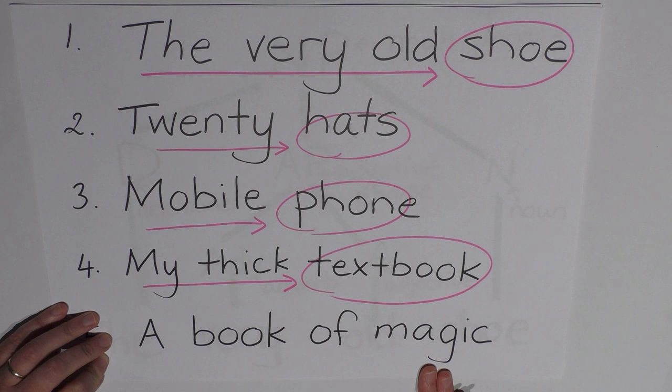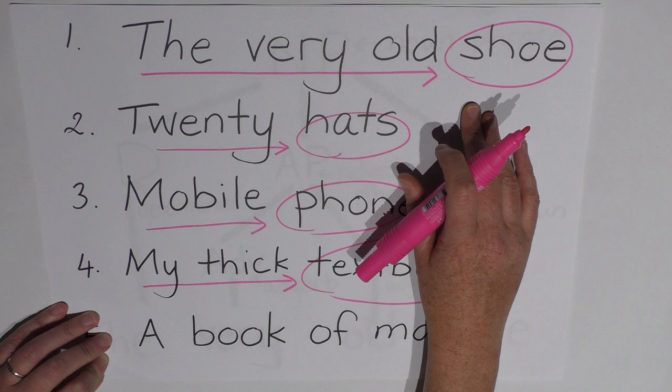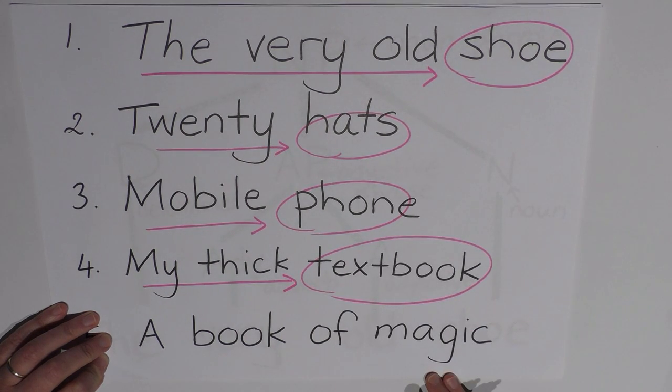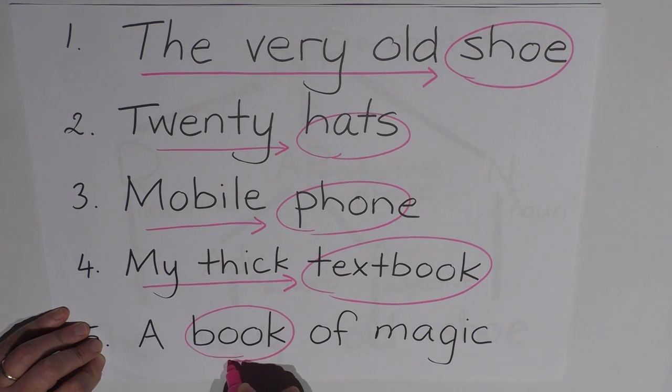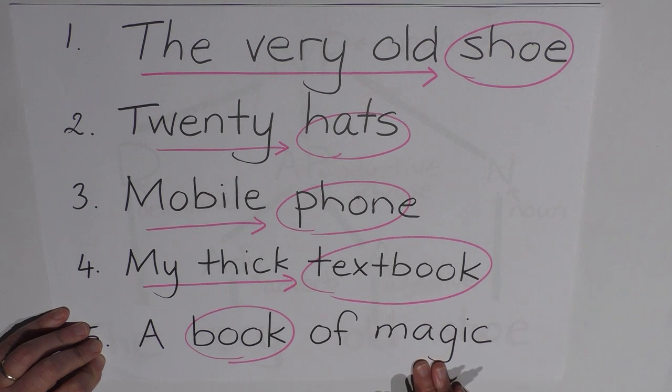And even though magic is a noun and it's at the end of the phrase like all these other head nouns, it is actually not the head noun because magic is modifying book and the book is not modifying magic. What kind of magic is it? A book of magic? No. What kind of book is it? Well, it's a book of magic. So therefore we can recognize that book is the head noun and magic is not.